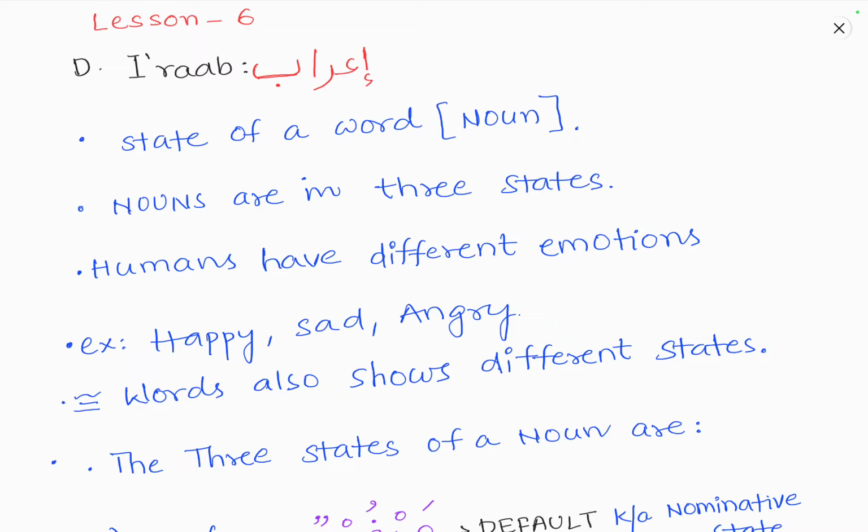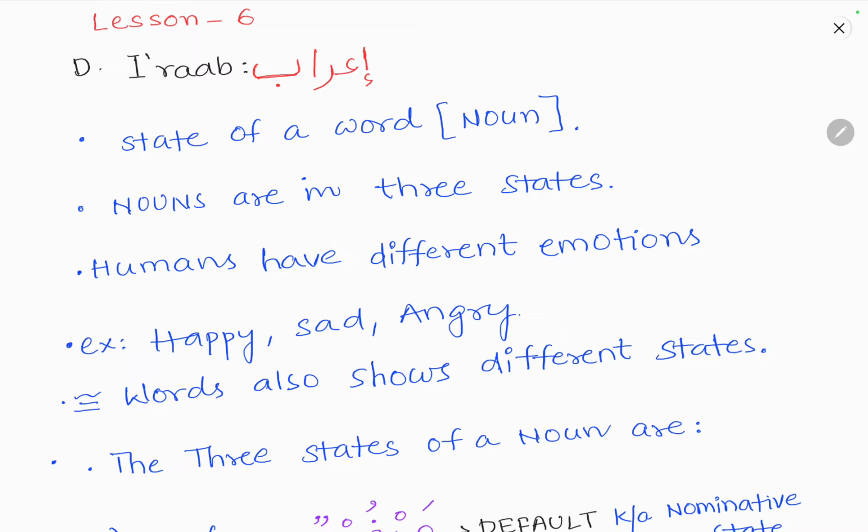Last class we have learned about the numbers of nouns. Today we will be seeing the era of nouns. What is the era of a noun? It is a state of a word. Okay, here it is noun. So it is a state of a noun. Era is a state of a noun.